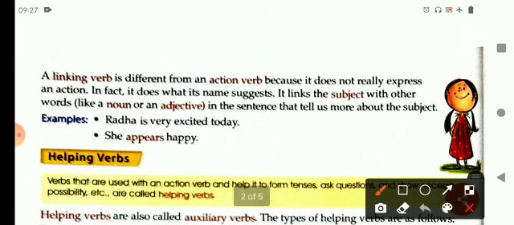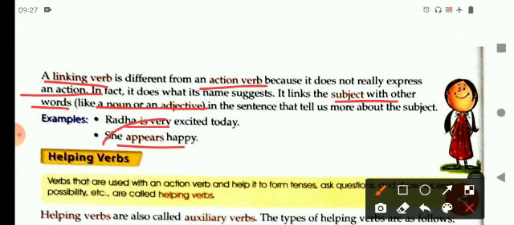A linking verb is different from an action verb because it does not express an action. In fact, it is as its name suggests. It links the subject with other words, like a noun or an adjective in the sentence, that tell us more about the subject. For example, Radha is very excited today. So in this sentence, is is telling you about Radha. She appears happy.